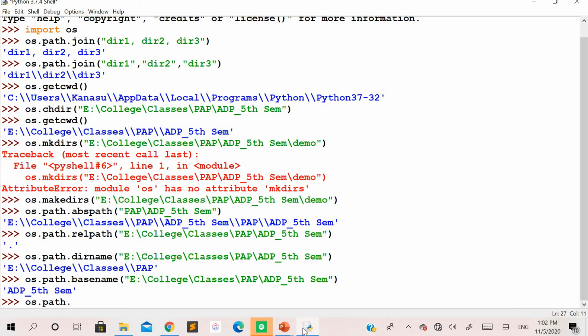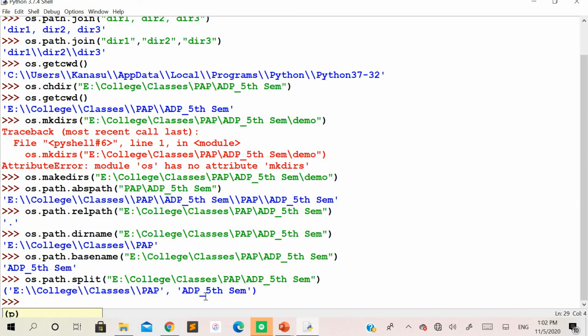To os.path, you are going to use split, and for this you pass the argument: the absolute path for which you want to get both the directory name and the base name. It is going to give you the result in the form of a tuple.